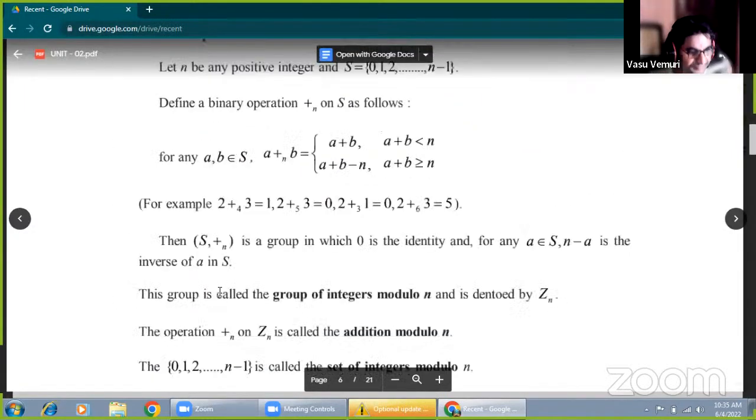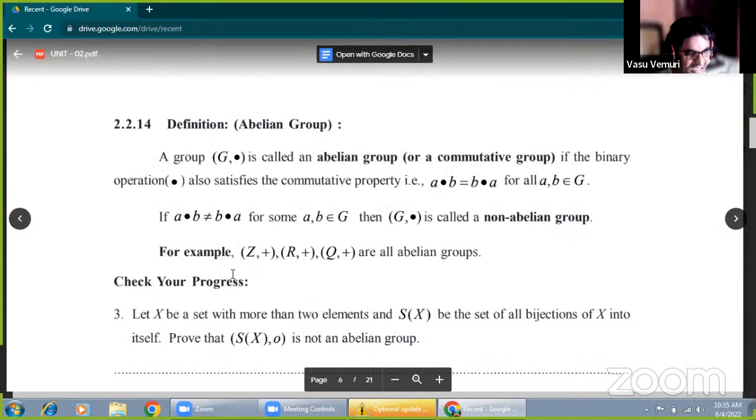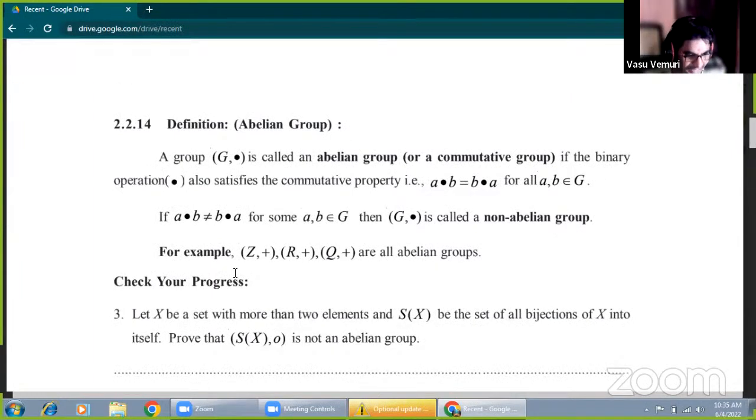Here the ordinary operations are addition, subtraction, multiplication, division. These are all ordinary operations. Here subtraction is the inverse of addition, so it is also involved in the addition binary operation. And at the same time, division is also a binary operation, that is the inverse of multiplication. So that is also well defined.